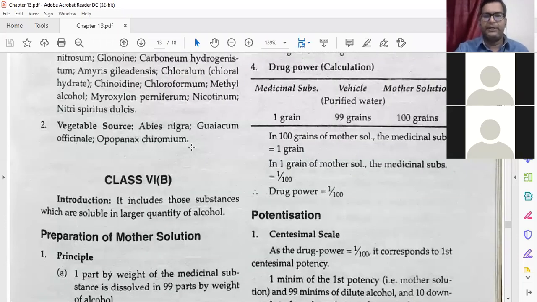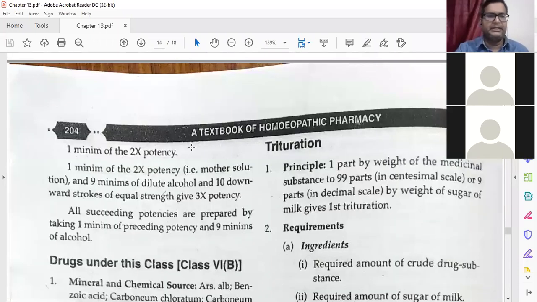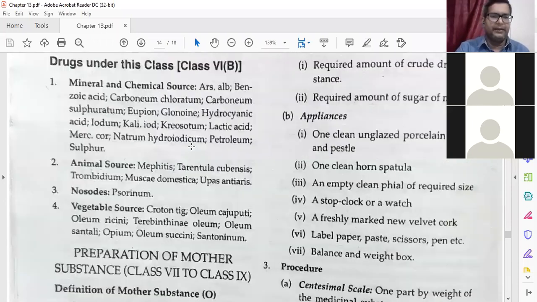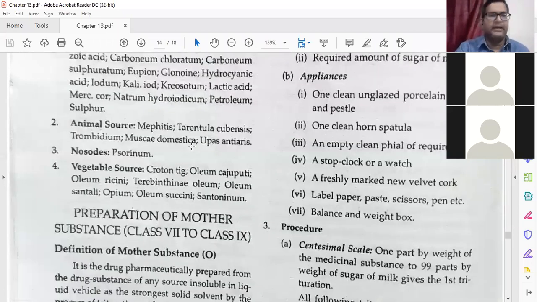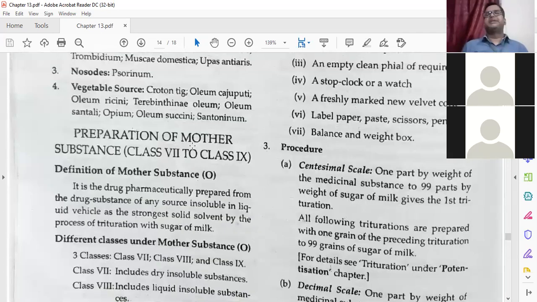Potentization is in the centesimal and decimal scale, everything is the same. The drugs under class 6B are minerals, animals, nosodes, and sarcodes. So class 5 and class 6 are like that.